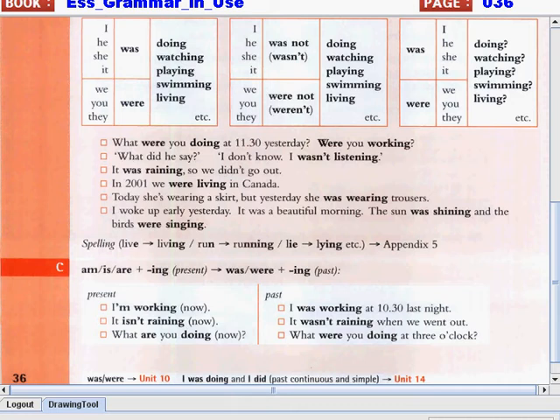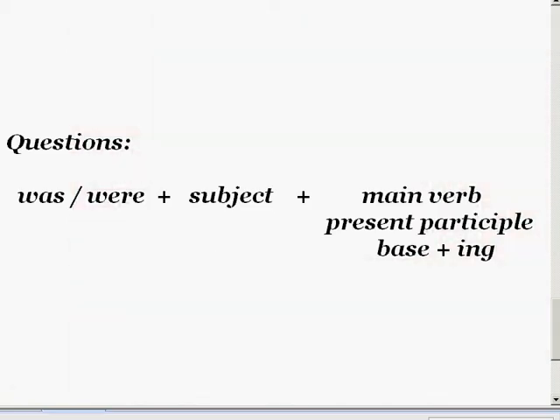So, what kind of past continuous tense sentence is this? Okay, it's very easy. Of course, these are question sentences. Now, how do we form question sentences in the past continuous tense?